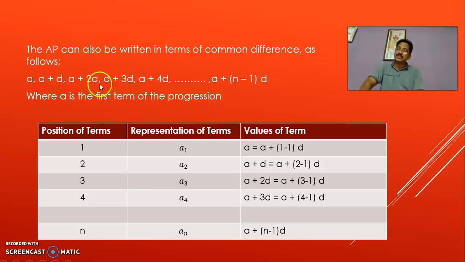Now, the AP can also be written in terms of the common difference as A, A plus D, A plus 2D, A plus 3D, A plus 4D, up to A plus n minus 1 into D. Now observe it here: A1 is equal to A plus 1 minus 1 of D. A2, the second term, that is A plus D, is A plus 2 minus 1 into D. A3, A plus 2D, that is A plus 3 minus 1 into D. Where An is A plus n minus 1 into D.